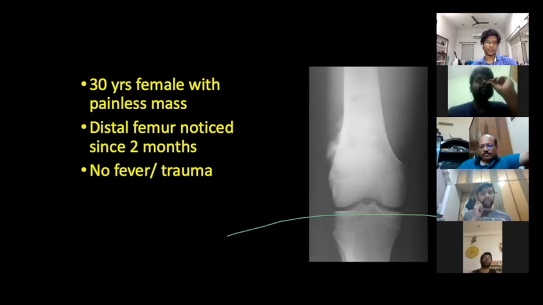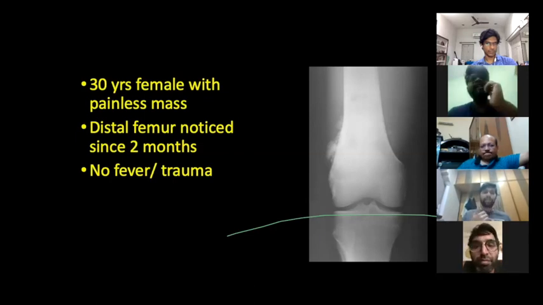First of all, we have to take some cues from the history itself, starting from the age of the patient. Some sorts of tumor around the knee are more common in a particular age group. In history, we also have to ask about any history of trauma to the knee, any history of fever, and whether the patient has anorexia or weight loss. These are all the different cues that we will get from the history.